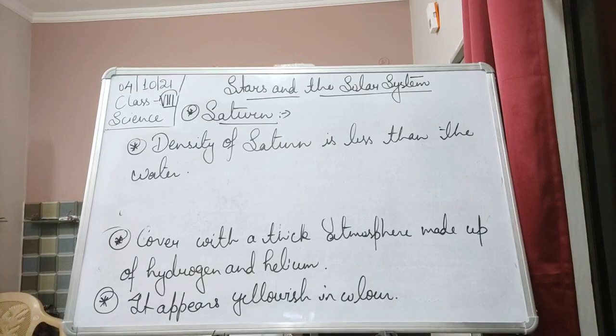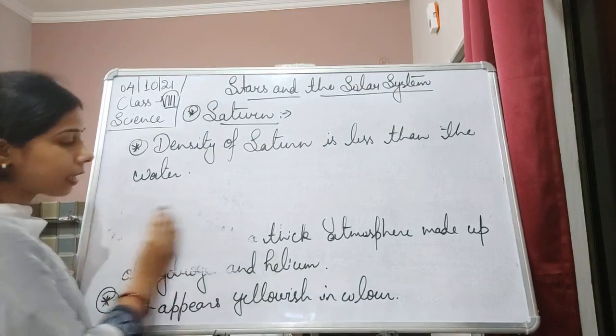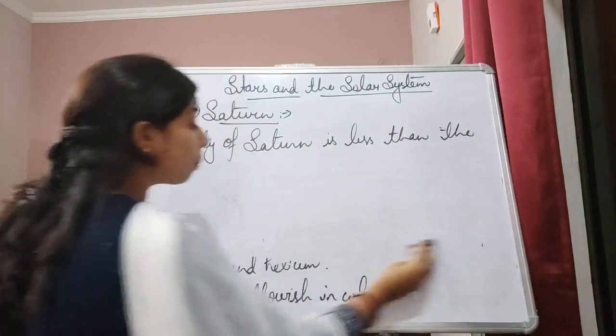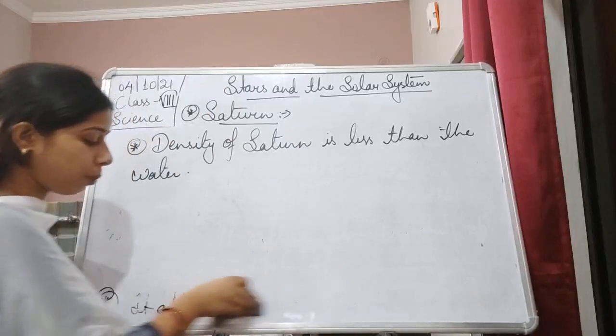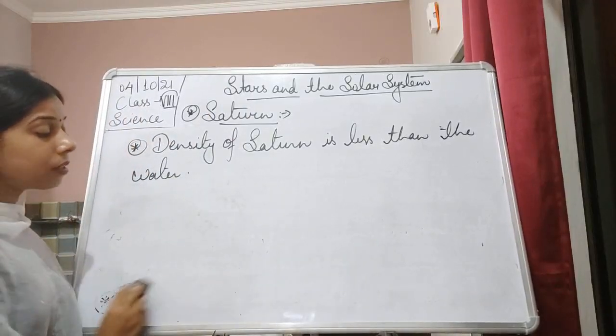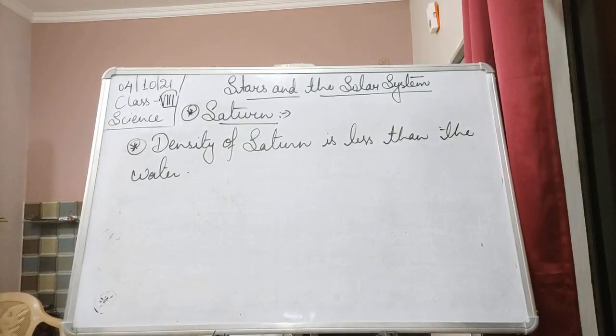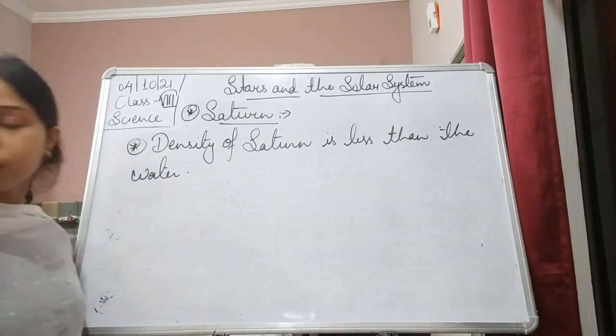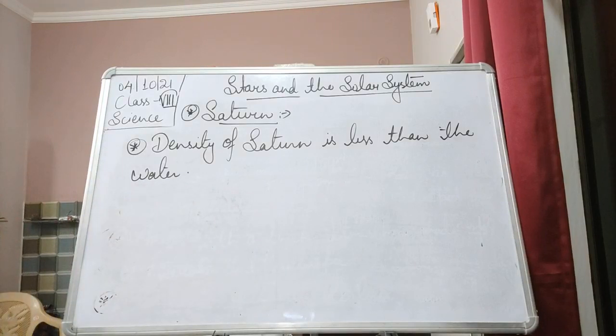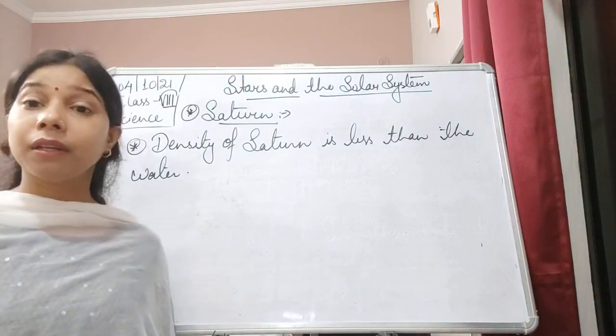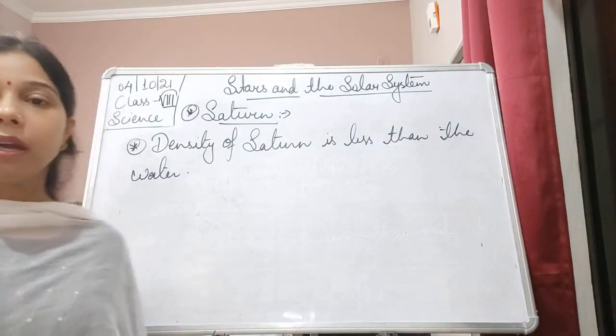Now, what are the rotation and the revolution? It will take about 10 hours 39 minutes to complete one rotation. So the period of rotation is 10 hours 39 minutes. While the period of revolution, it takes about 30 Earth years to complete one revolution.